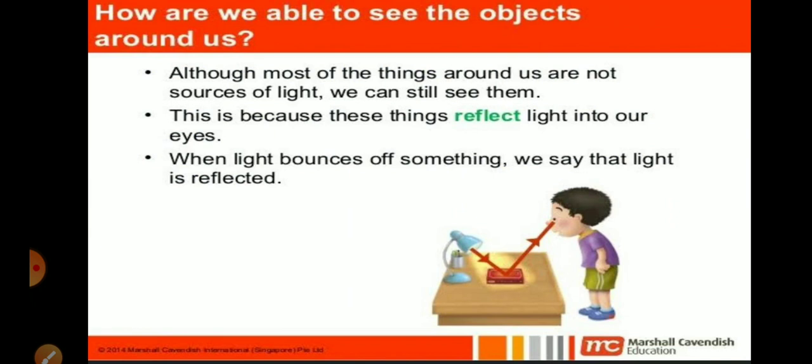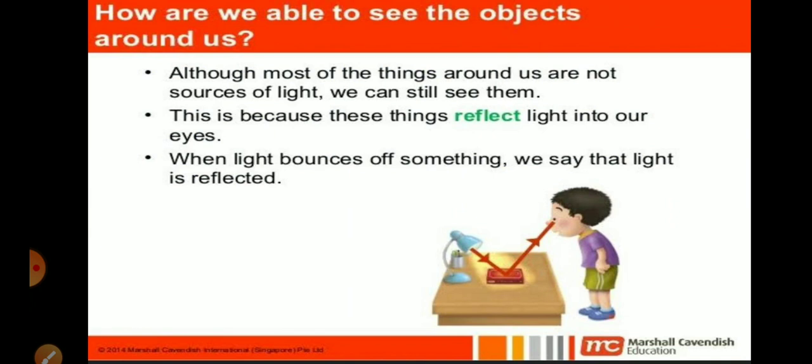No. You will not be able to see any object though your eyes are open. But as soon as you switch on the bulb, every object in the room will become visible to you. Yes or no? Just try this experiment today.